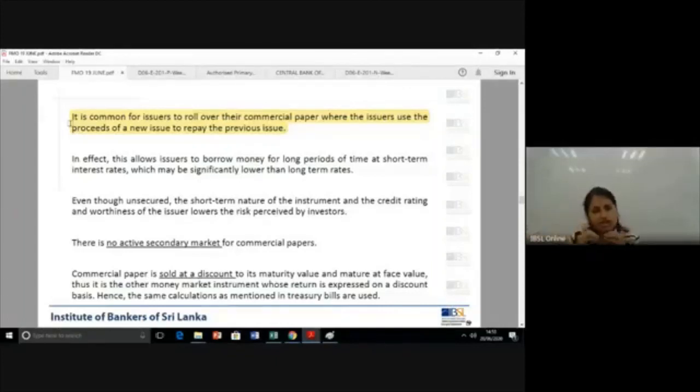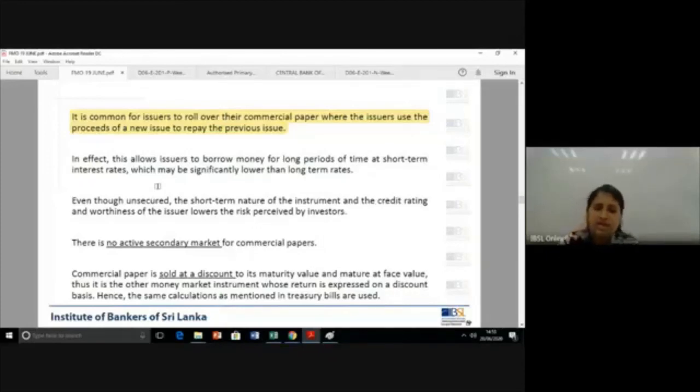They borrow short-term and they refinance. So in effect, this allows the issuer to borrow money for long periods at short-term rates, which will be significantly lower than long-term rates.